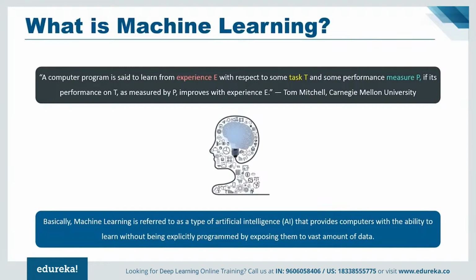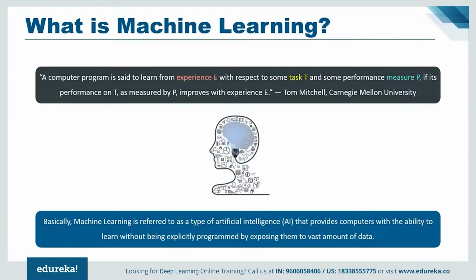Now this might seem a little confusing, E, P, and T. So if you want your program to predict the traffic pattern at a busy intersection, let that be the task T, which I'm talking about. You can run it through a machine learning algorithm with data about past traffic patterns, that is the experience E. Now, the accuracy of the prediction, which is the performance measure P, will depend on whether the program has successfully learned from the dataset or not, the dataset being the experience E.